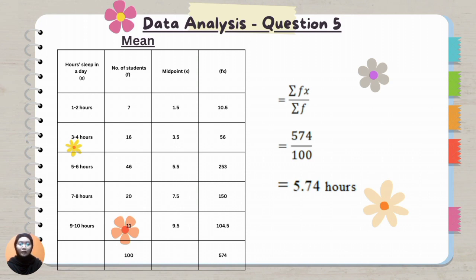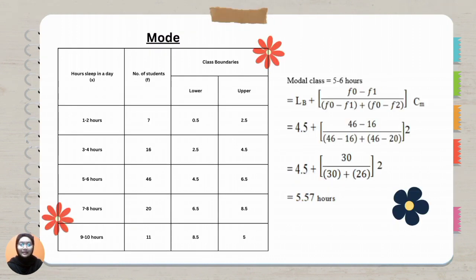For question 5, to calculate the mean, I need to first calculate the midpoint, which is x. The mean that we get for question 5 is 5.78 hours. Here to calculate the mode for question 5, the mode for question 5 is 5.57.